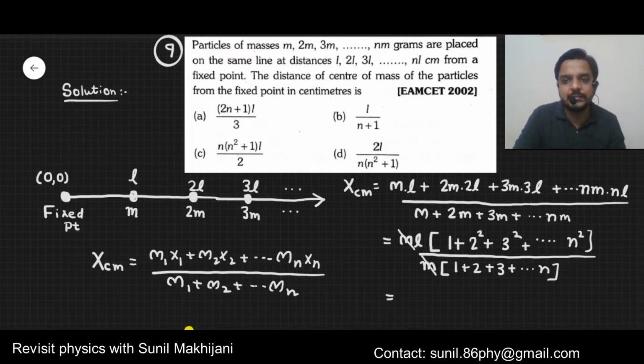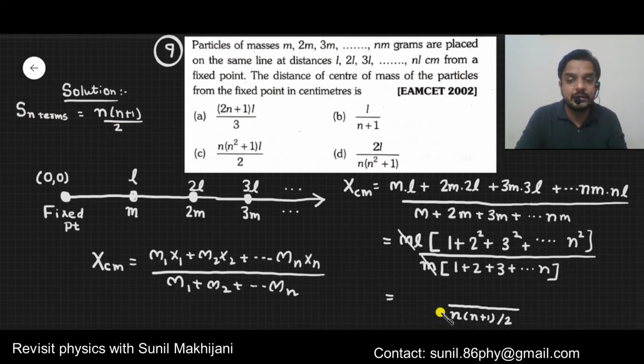In mathematics, I am mentioning the formula for the sum of n terms. The sum of the first n natural numbers is given by n(n plus 1) by 2. That you know. That's why the value of the denominator will be n(n plus 1) divided by 2. This I have written for the denominator.